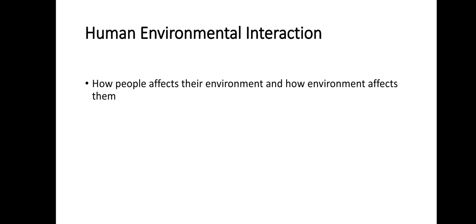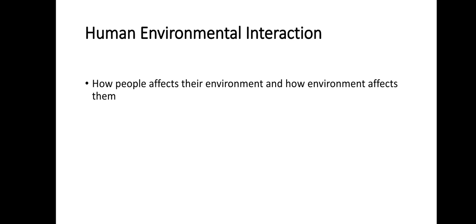So, first, how humans impact the environment. Humans impact the environment whenever they want to meet their needs. If there is a garden full of fruits, and they need some fruits to meet their needs, they would pick them up.